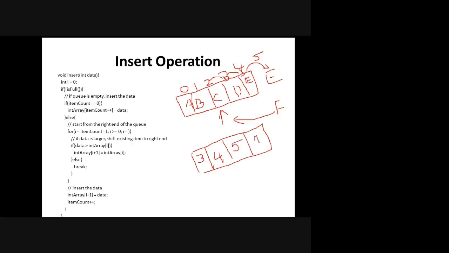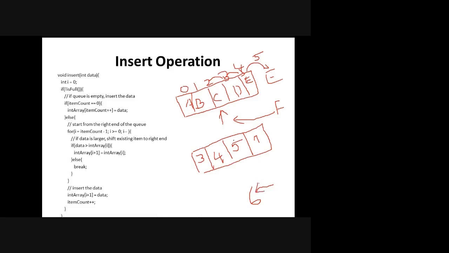Okay, so this is how I have inserted. 3 has the highest priority, then 4, 5, 6. Now I want to insert. Here I am inserting, I have given it as a priority, or even as a key element, whatever element that is greater. Assuming that this has the highest priority, this is next, next, next. We have assigned all this. Now a priority 6 is entering into the queue.